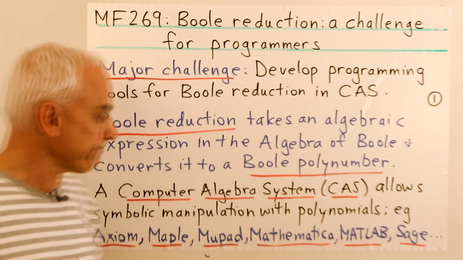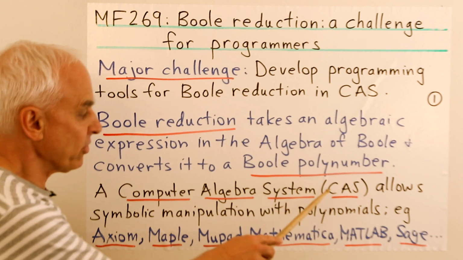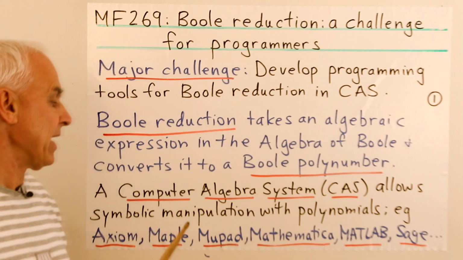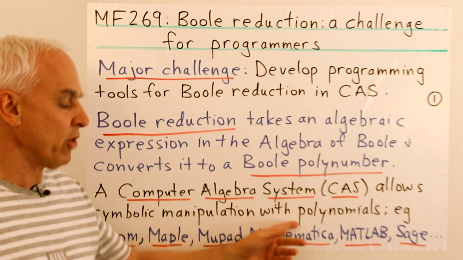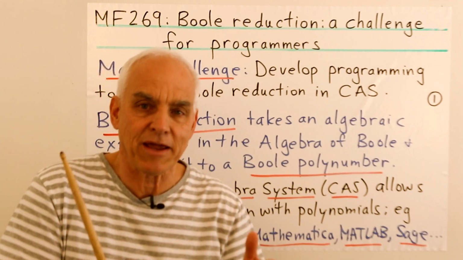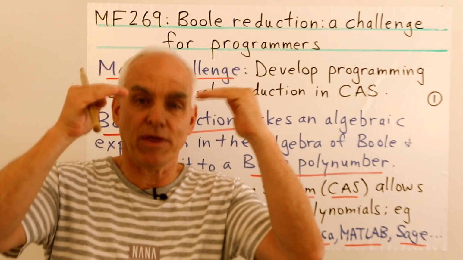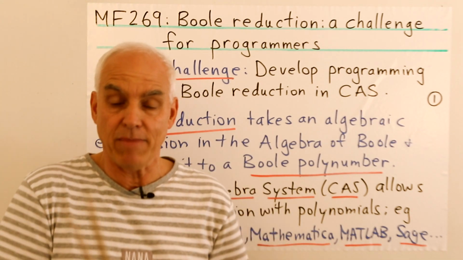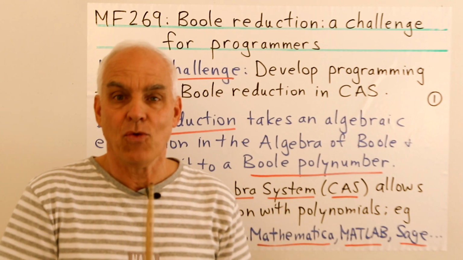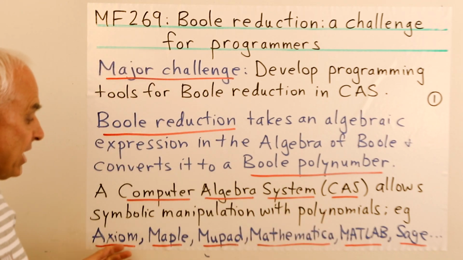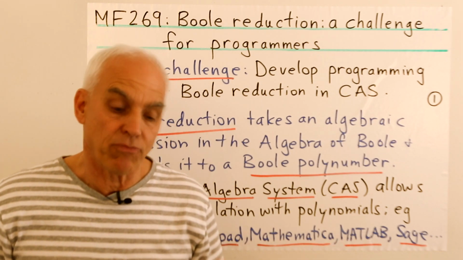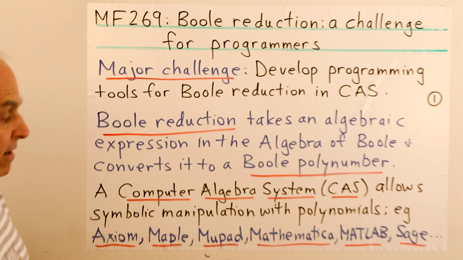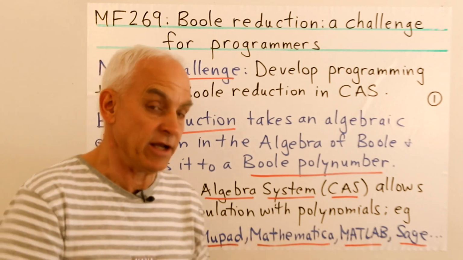And I remind you that's a very special polynumber or polynomial where the power of any variable appearing is at most 1. Okay, and a computer algebra system, or CAS, is a software environment that allows us to make symbolic manipulations with polynomials. So it's really allowing us to do arithmetic, but not with numbers so much as with polynomials. This is a very flexible and important development in modern mathematics, the ability to work very efficiently with even very large polynomials. And these days there are many really powerful programs that will allow us to do this, including Axiom, Maple, MuPad, Mathematica, MATLAB, Sage, and others.